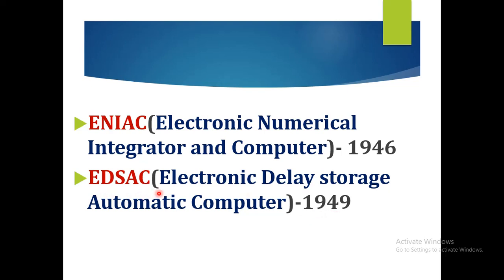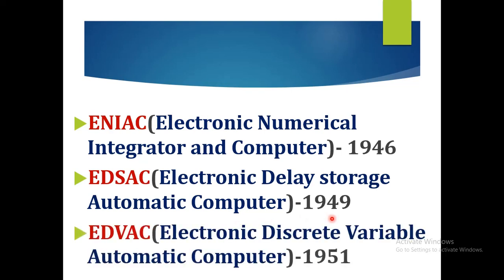The full form of EDSAC is Electronic Delay Storage Automatic Computer.